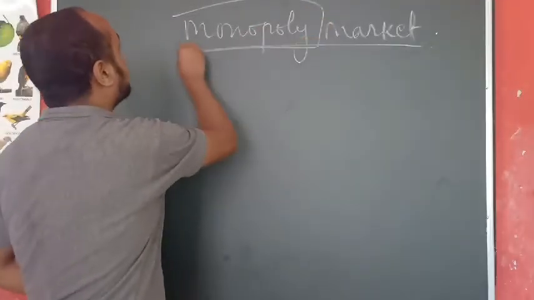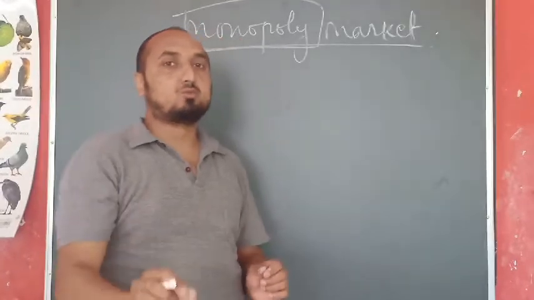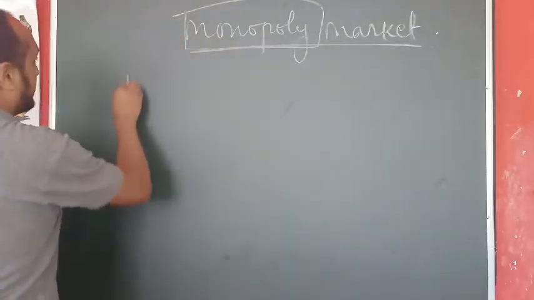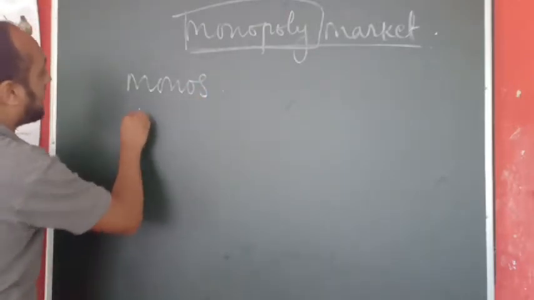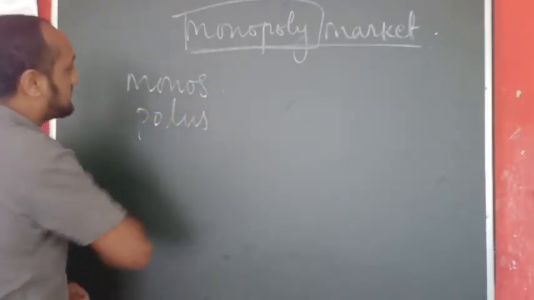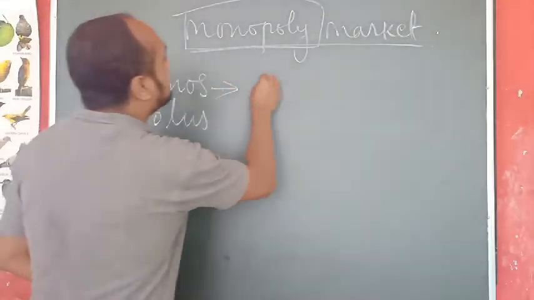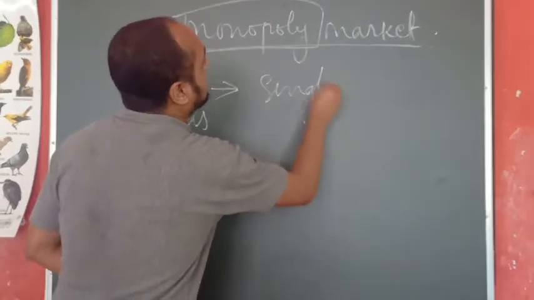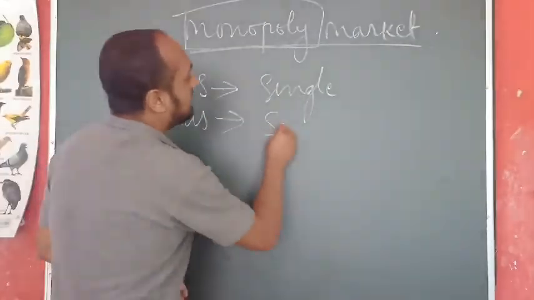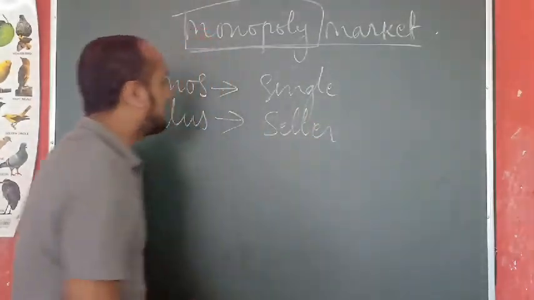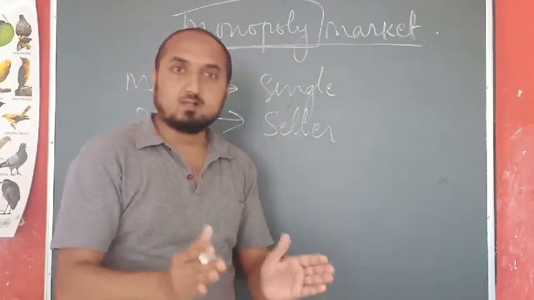You have to understand this word. Now this monopoly is derived from two Greek words. First one is monos and the second word we have polos. Now we have to understand the meaning of this monos. So monos means single and polos means seller. That means in Greek word monopoly implies single seller.